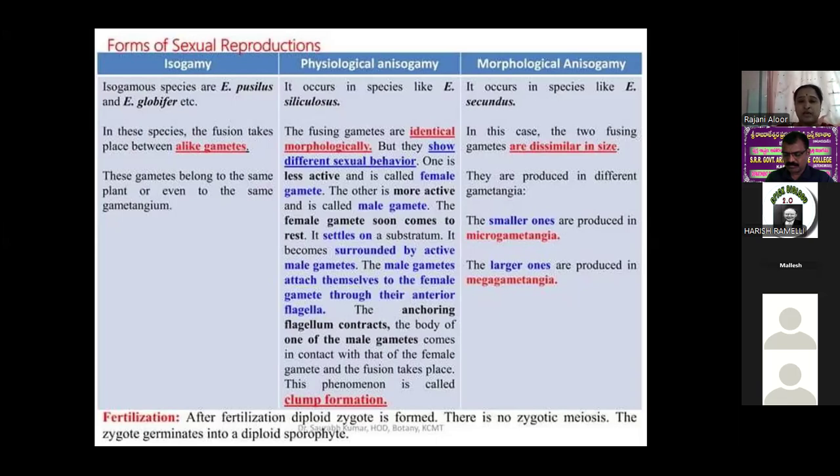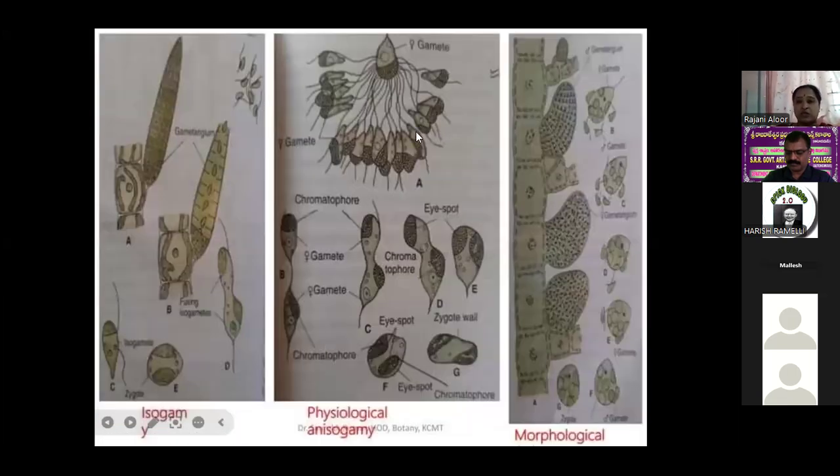The female gamete soon comes to rest. It settles on a substratum. It becomes surrounded by active male gametes. The male gametes attach themselves to the female gamete through their anterior flagella. These anterior flagella contract. The body of the male gamete comes in contact with the female gamete. This formation is called clump formation. Very, very important. See this picture: you can observe the female gamete surrounded by the attached male gametes. This formation name is called clump formation.